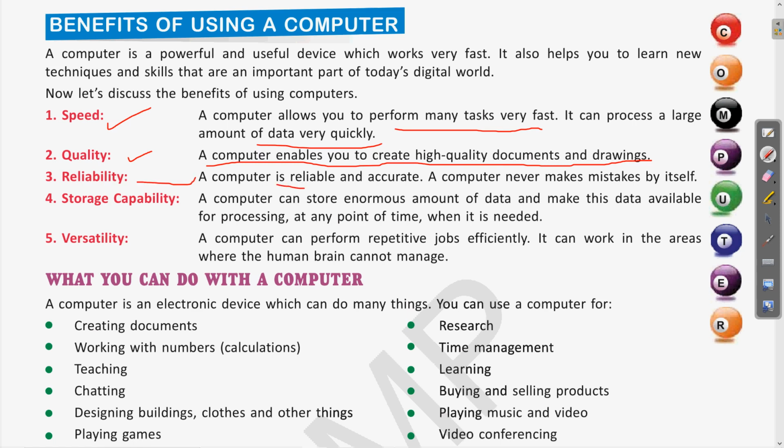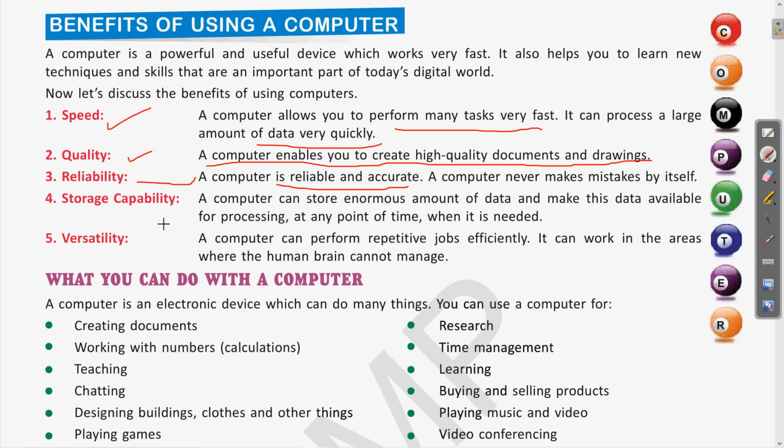Next is reliability. So what is reliability? A computer is reliable and accurate. A computer never makes mistakes by itself. So if you give the instructions correctly, then the computer will also give you the correct result. So this is what is called the reliability and accuracy of the computer.